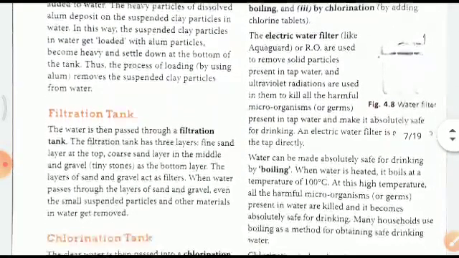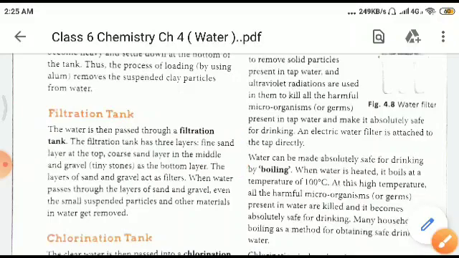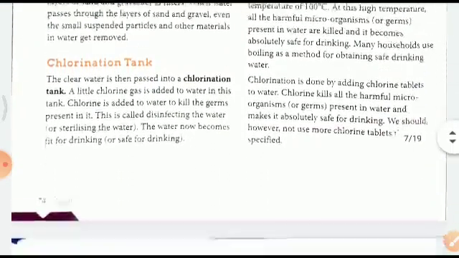Next is the filtration tank. Water is then passed through a filtration tank. The filtration tank has three layers: a fine sand layer at the top, a coarse sand layer in the middle, and gravel at the bottom. This is what you need to learn, the three layers. The first is a very fine sand layer. See, you can mark it like this also. What will happen when the water passes through the layers of the sand? Even the smallest suspended particles and other materials in the water get removed.